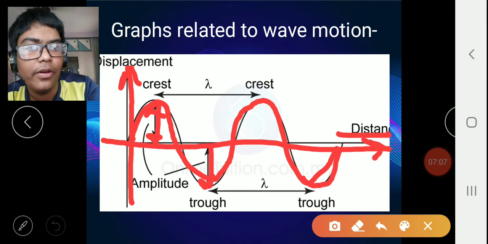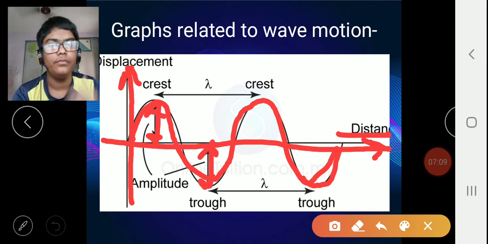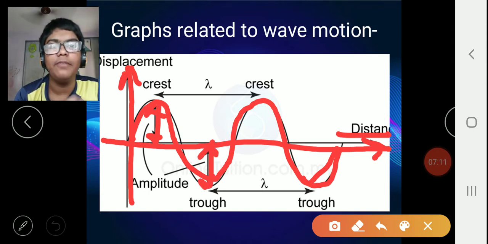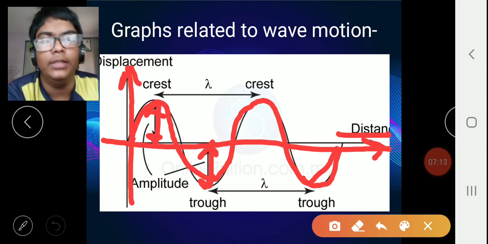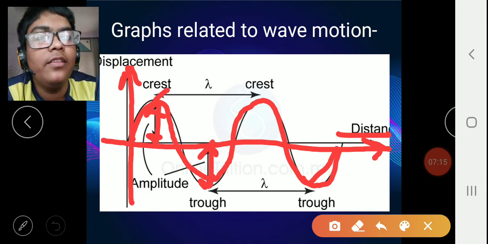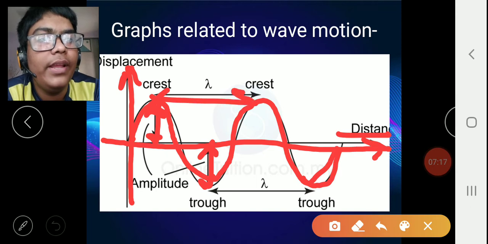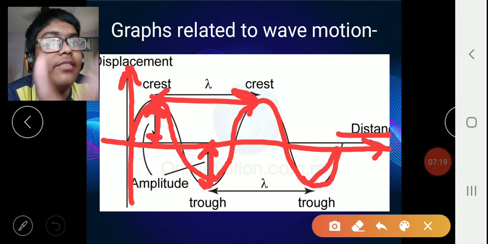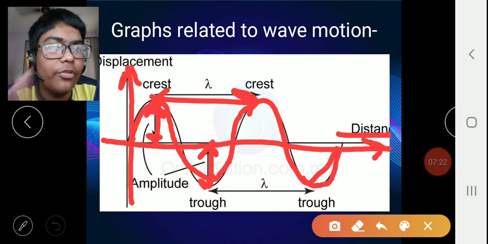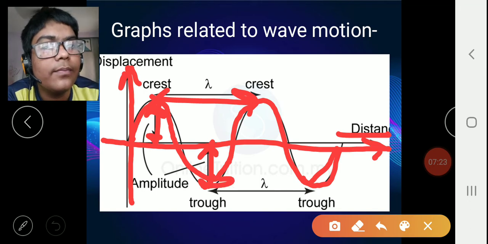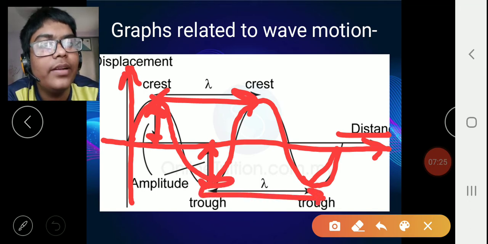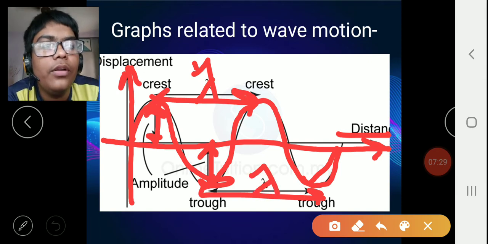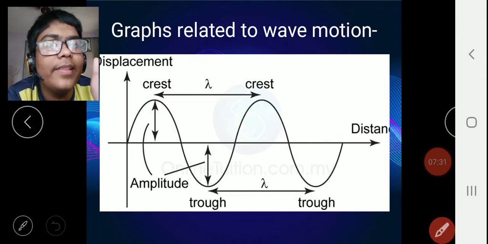As we all know, crest is the upward maximum displacement, trough is the downward maximum displacement. The distance between two waves is just like the distance between two crests or two troughs. So this is the lambda, that is the wavelength. This is what we saw over here, the displacement distance graph.